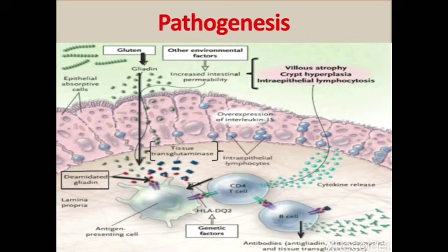T helper cells recognize this antigen that is expressed by antigen-presenting cells and begin to release cytokines that cause villus atrophy, crypt hyperplasia, and intraepithelial lymphocytosis. T helper cells also activate B cells to release antibodies such as anti-gliadin, anti-endomysial, and anti-tissue transglutaminase.